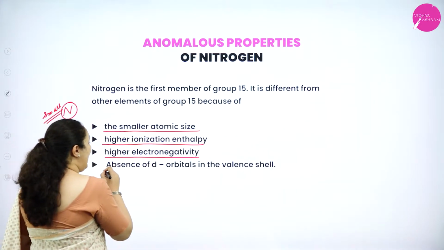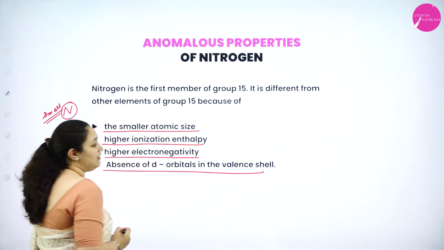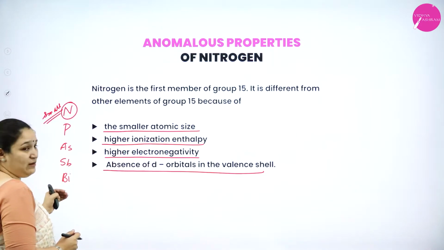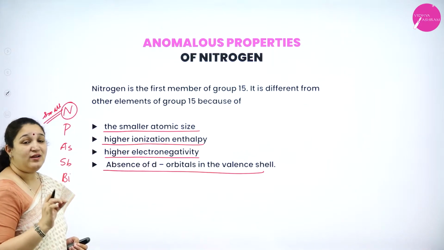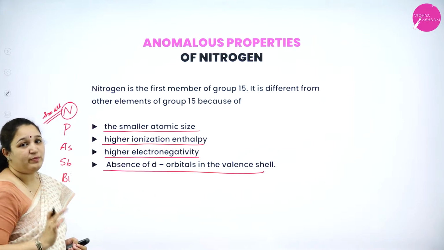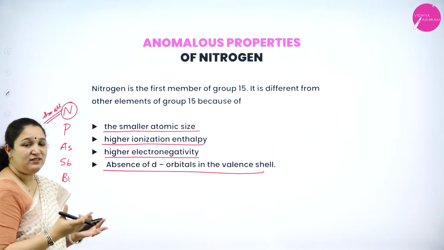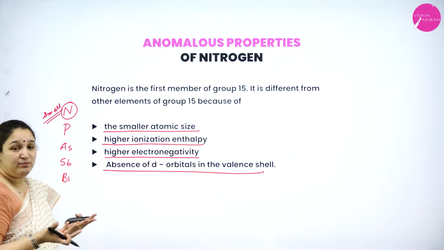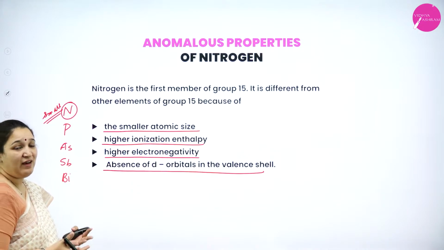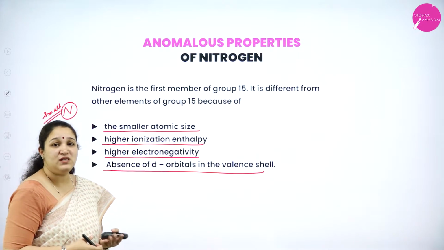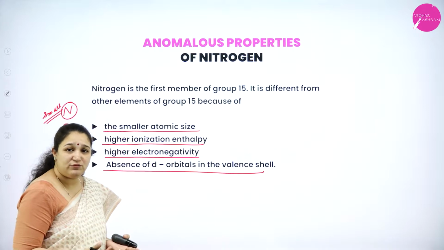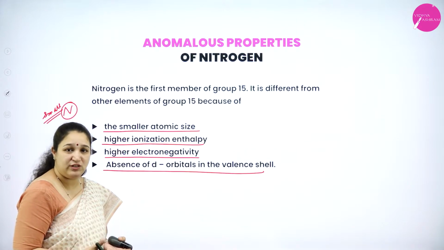Last is the absence of d orbitals in the valence shell. Unlike all the other elements, nitrogen does not have d orbital, isn't it? nd orbital is not there, because of which it has different anomalous properties. What are the different properties? How does it actually differ, ma'am?